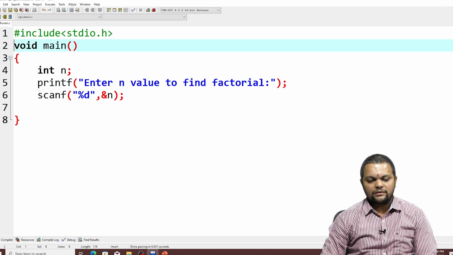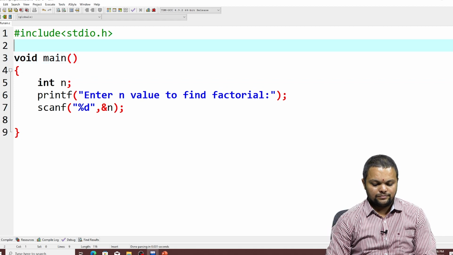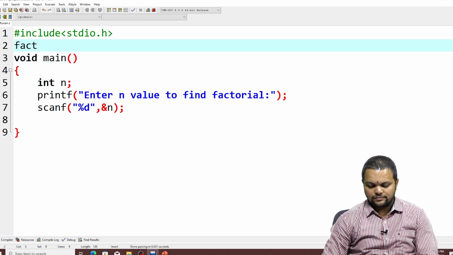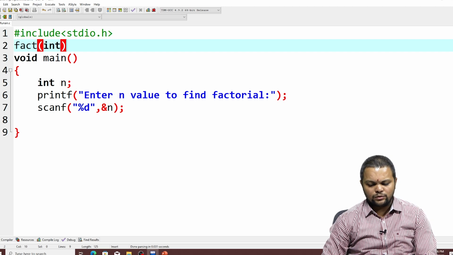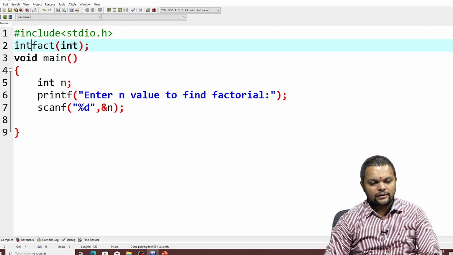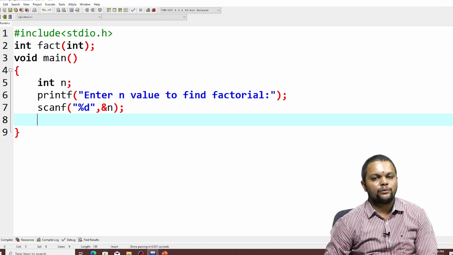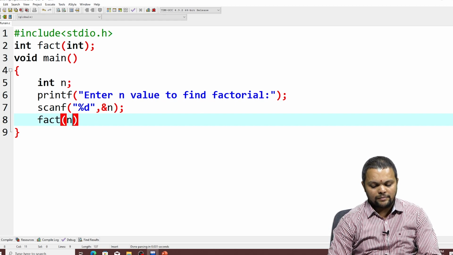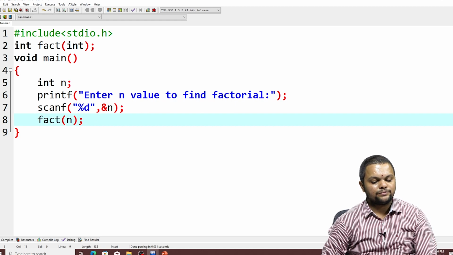So I need to have 3 parts now. First part is function declaration. So I will say fact of int, and I am just passing one thing here. The function name is fact. So what do I need to return? I need to return a value which is an integer value. So fact of n, I am passing n to this particular function.